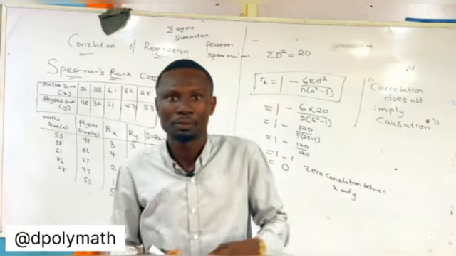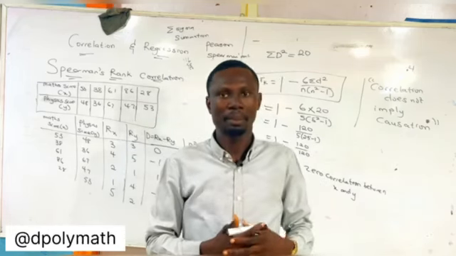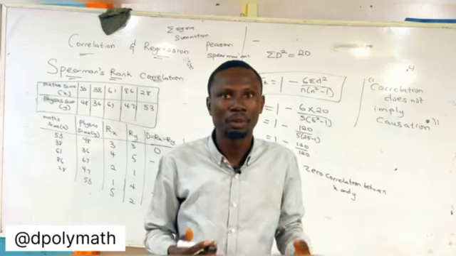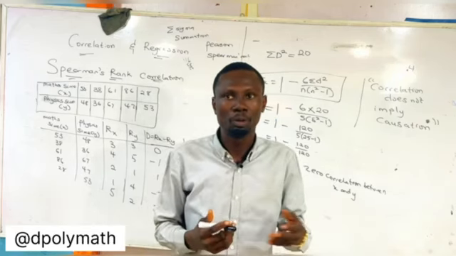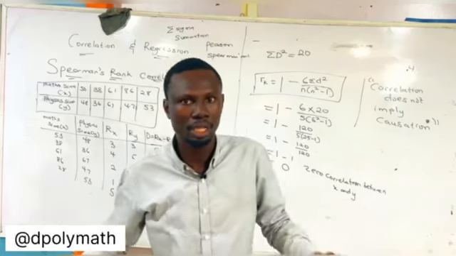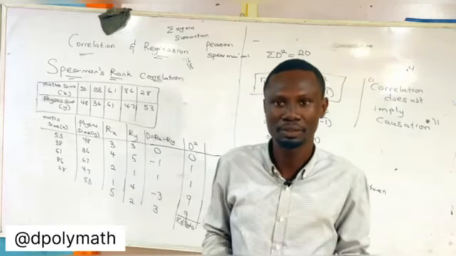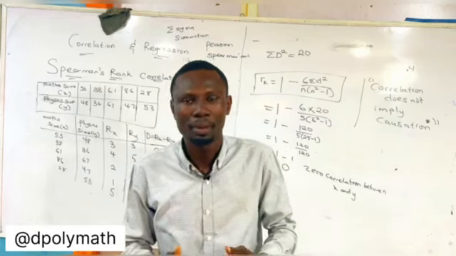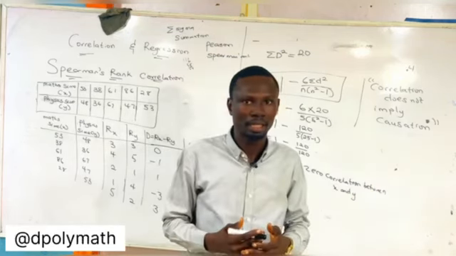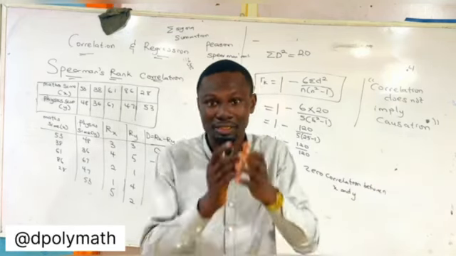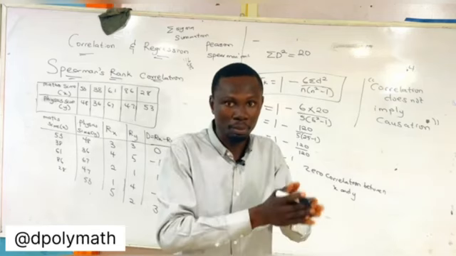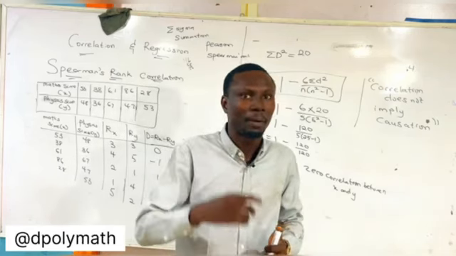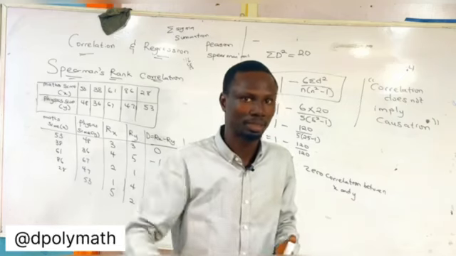Now, let me give a layman example. Having money and good health are positively correlated, yes, they are highly correlated. Because money and good health are positively correlated, there's a relationship between having money and having good health. Now, this does not imply that money causes good health.